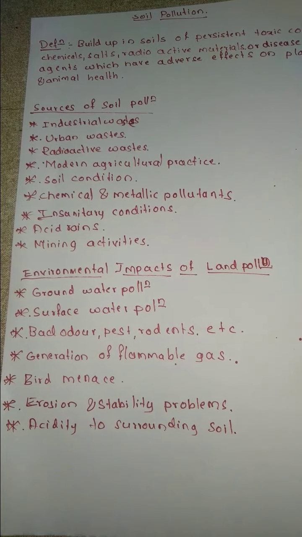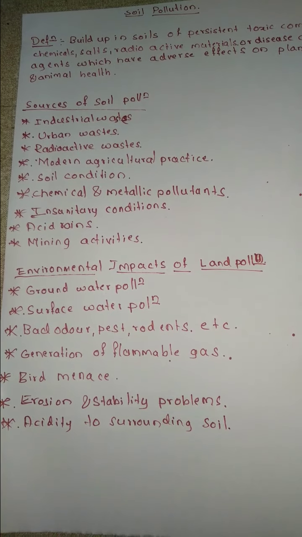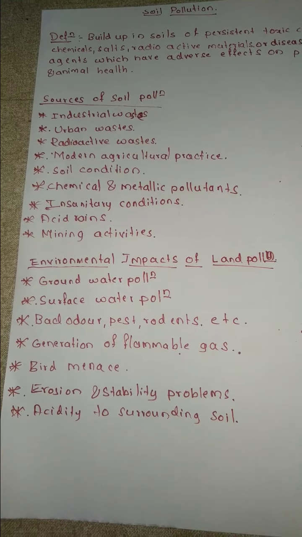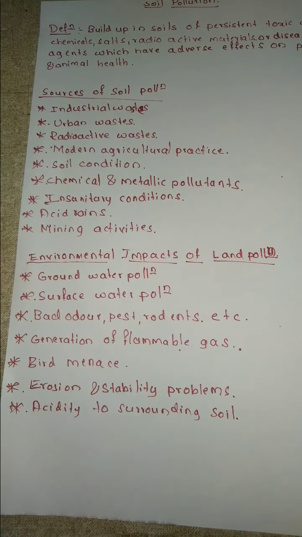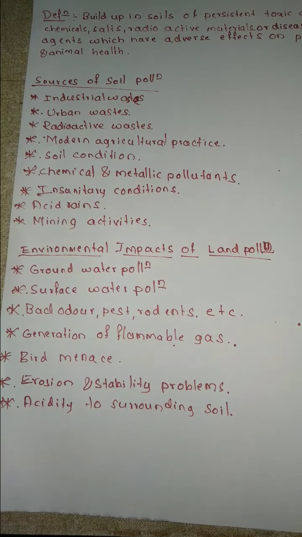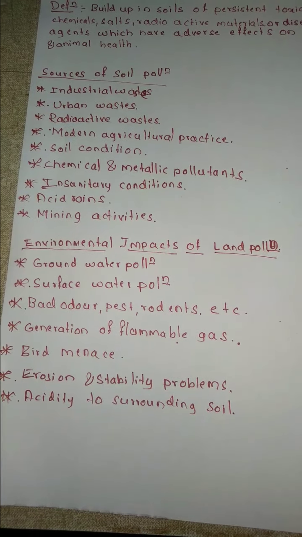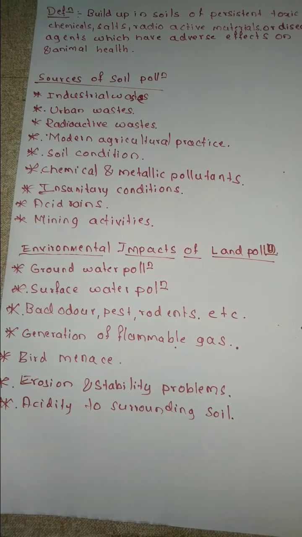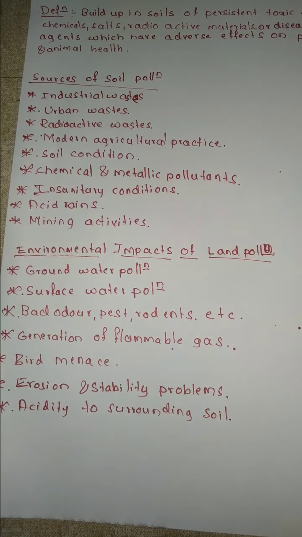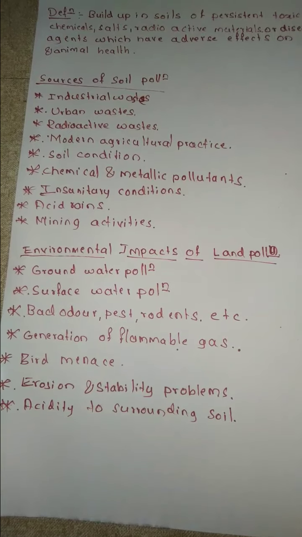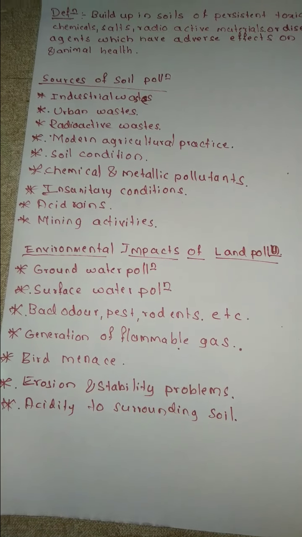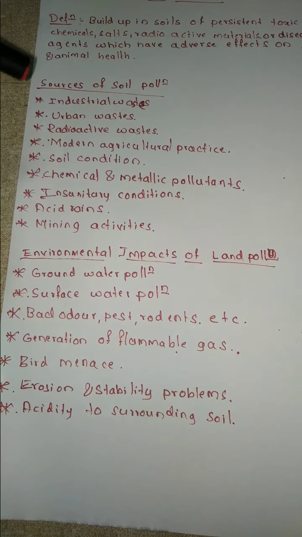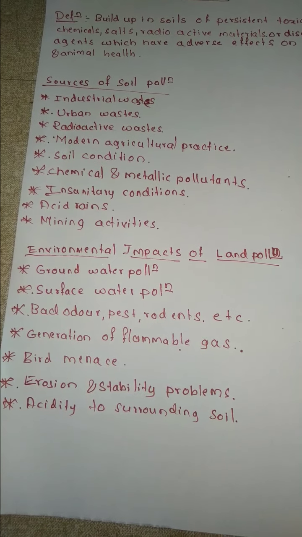Next is the industrial waste: dangerous chemicals entering into the groundwater, ecological imbalance, release of pollutant gases, increased salinity, and water logging in the surrounding areas. Then we will concentrate now on the different types of impact that are going to occur due to the disposal of the different types of waste on land.